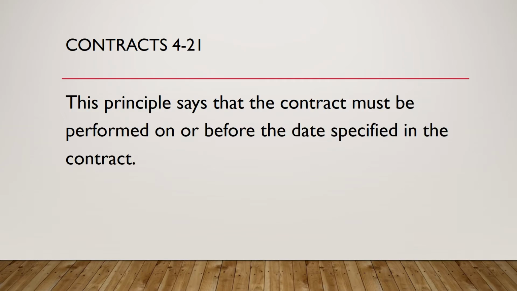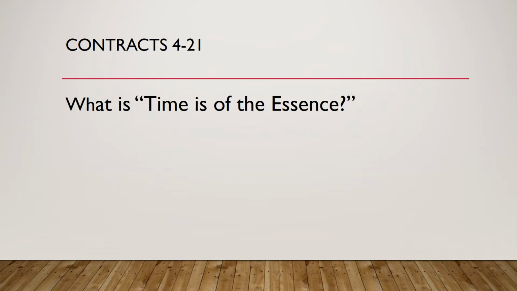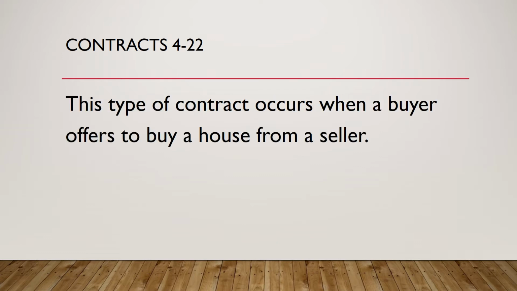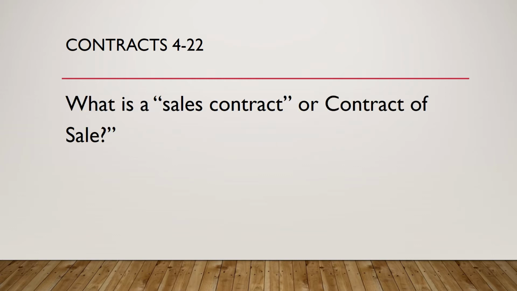Question 22. This principle says that the contract must be performed on or before the date specified in the contract. What is time is of the essence? Question 22. This type of contract occurs when a buyer offers to buy a house from a seller. What is a sales contract or a contract of sale?